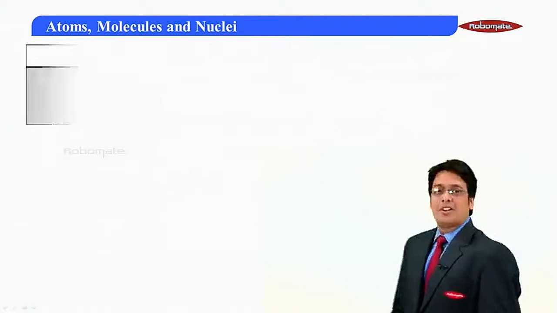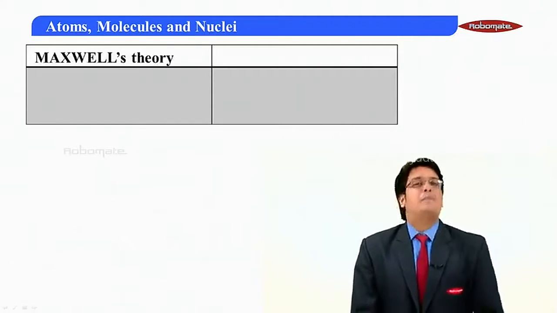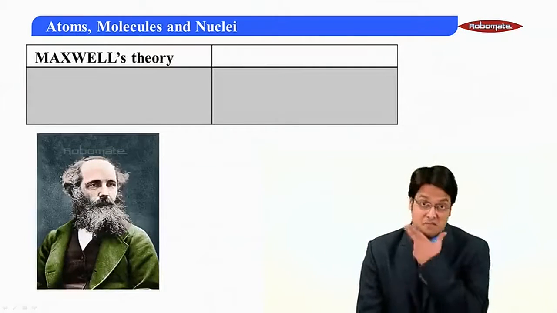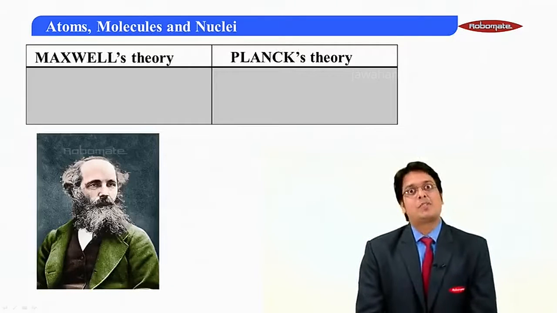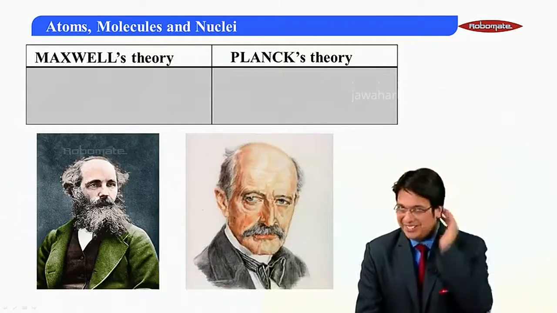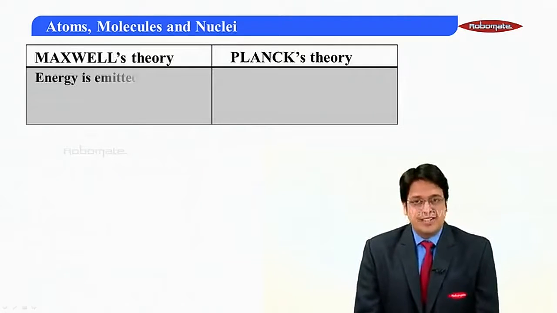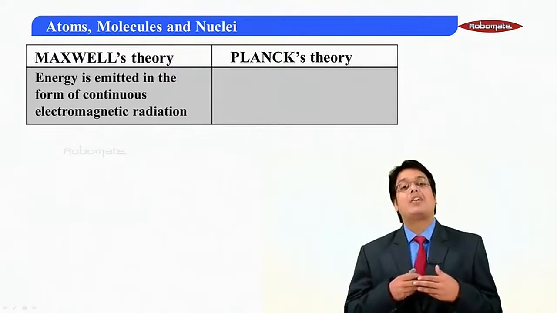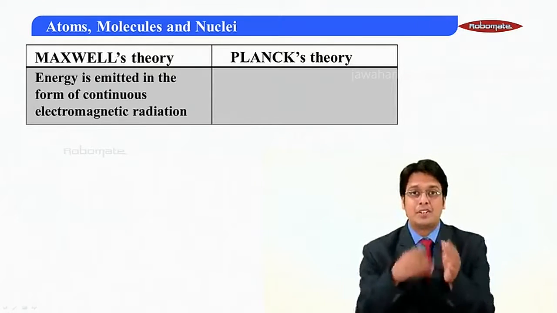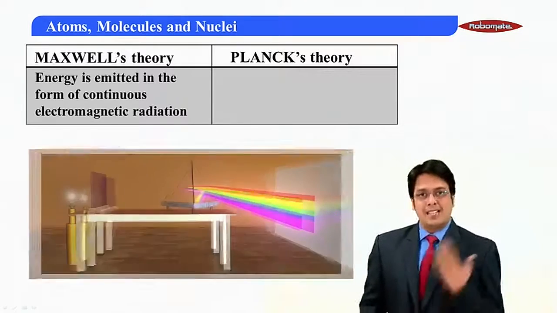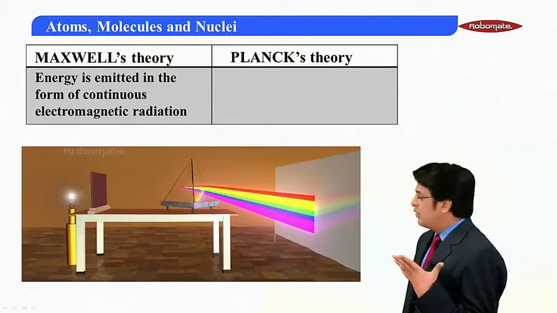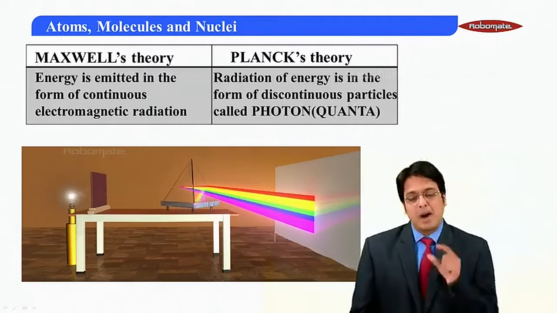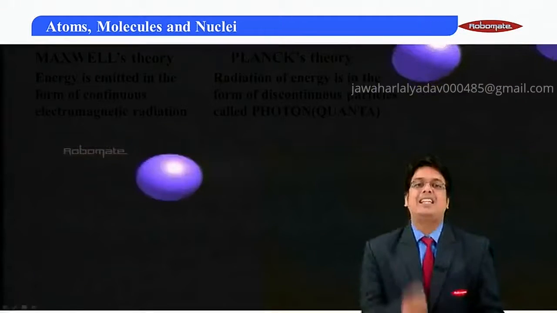Yeah, man, you rock. Now, let's come towards a beautiful and amazing theory by a very famous mathematician called Maxwell. Quite a fellow, eh? And then there was Planck. Quite a fellow, eh? So basically these two giants came up with their own theory. Maxwell told energy is emitted in terms of electromagnetic radiation. For example, light. Light is a wave. Everything is a wave. UV is a wave. And that's what we can expect, such kind of dispersion of light, which you have studied in your lower grades. But Planck was like, no, radiation is in terms of particles. And these particles are called photons.